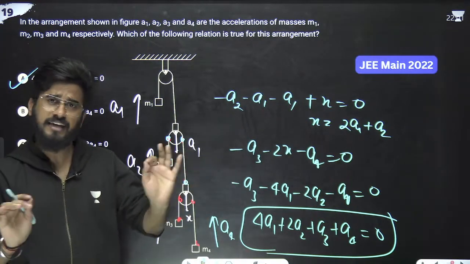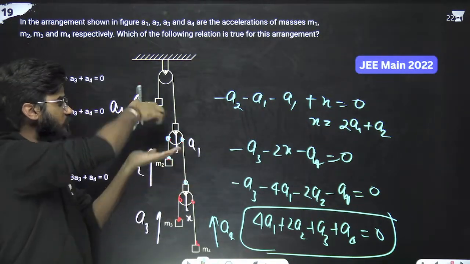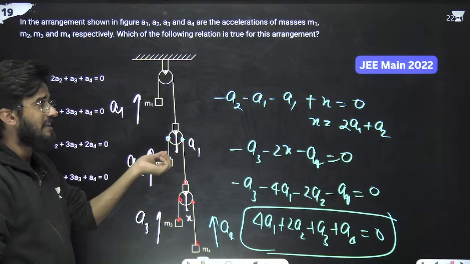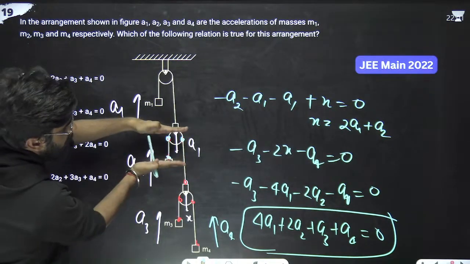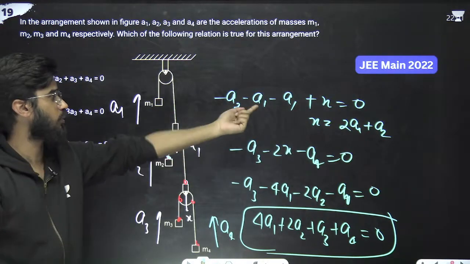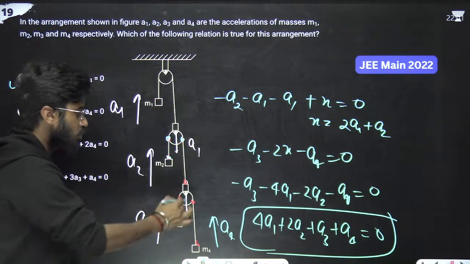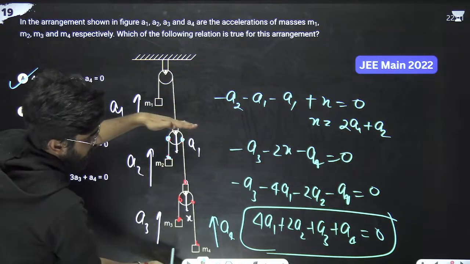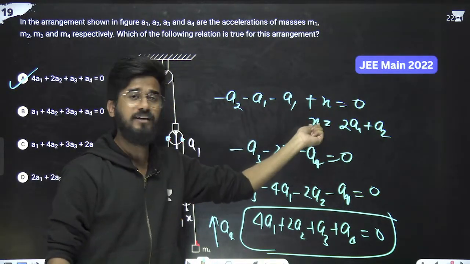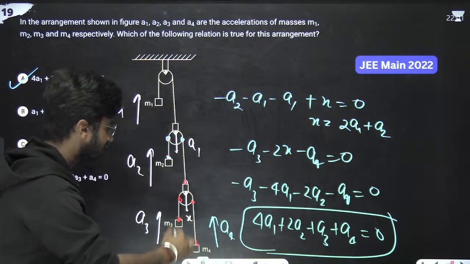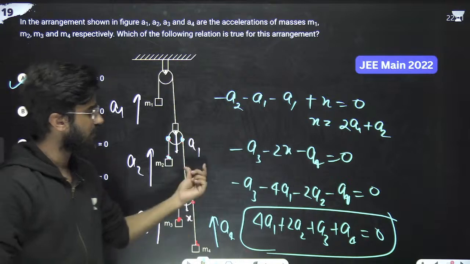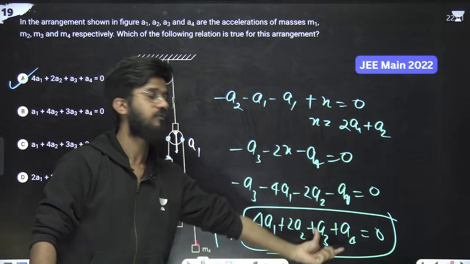If the length is decreasing, acceleration is negative. If the length is increasing, acceleration is positive. Similarly, this is going downward, so the length is again decreasing. So minus a1 for this point, minus a1 for this point. Then suppose this is going with x, going downward, means the length is increased, so simply plus x, that is equal to 0. From here we have calculated the value of x. A similar process we have applied for this string, and we have got this equation.